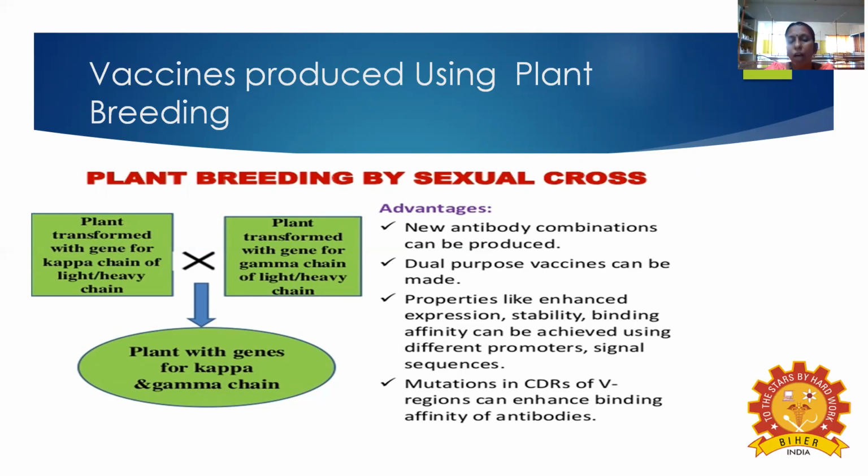Both of them have to be mixed together. So you are getting plants with the genes for both the kappa and the gamma chains.